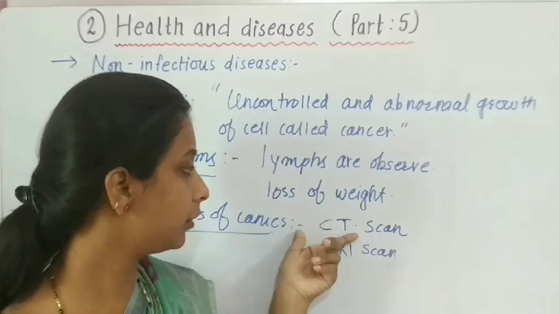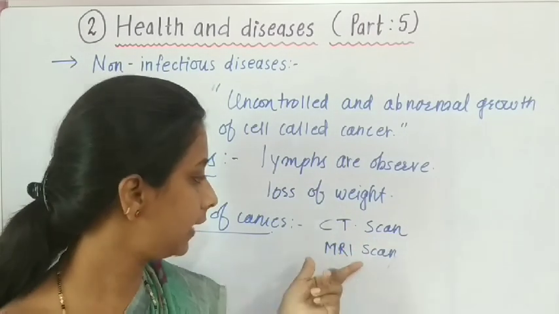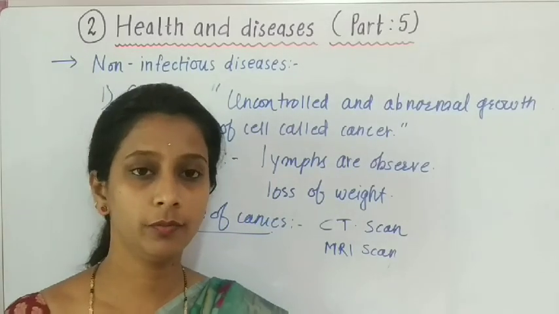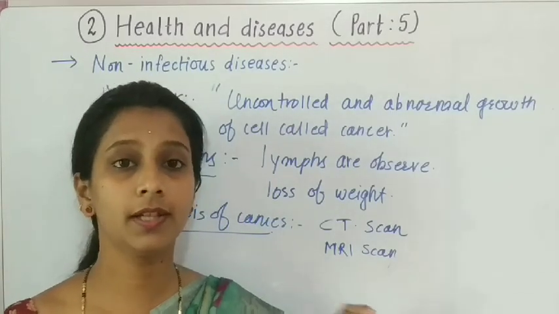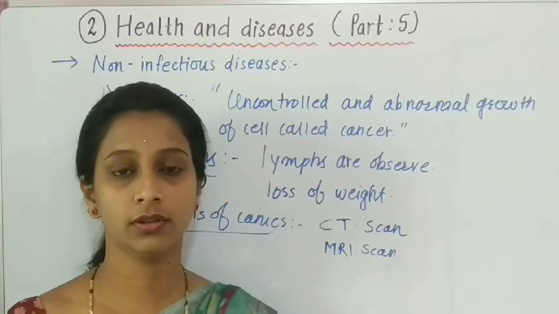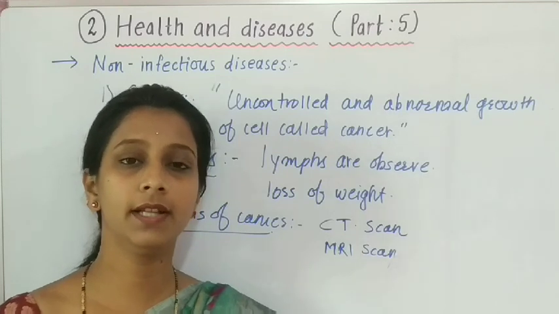CT scan is computed tomography scan, and MRI is magnetic resonance imaging of the body, and due to that we can diagnose whether the lump is cancerous or not. So these are several methods of diagnosis.